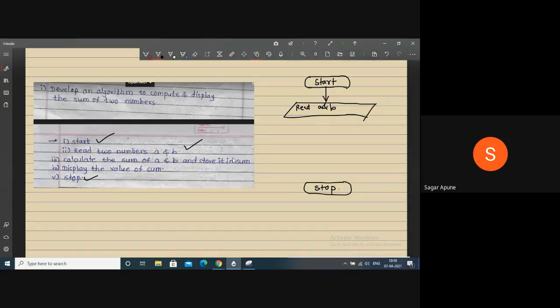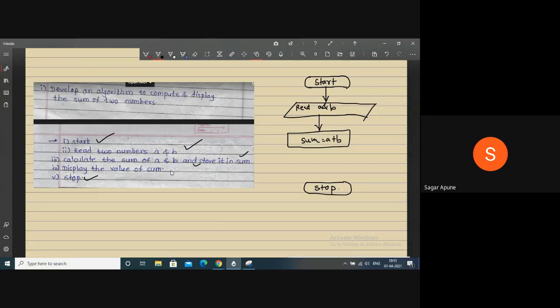Then next, calculate. This is a process, and a process is represented by a rectangle. So draw one rectangle and here you calculate the sum. Sum is equal to A plus B, right? You can write this statement inside that symbol and connect it.